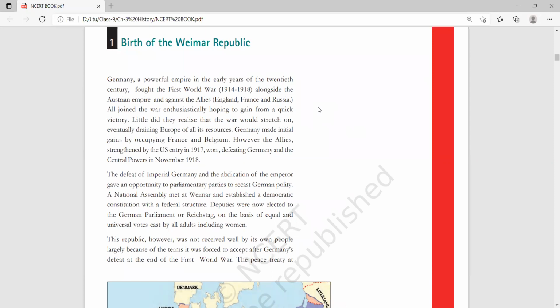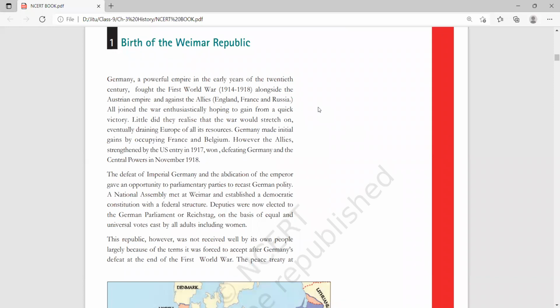Before 1914, Europe was a developed area. There was huge development there, but due to this war, this continent, which was considered a creditor, which used to give loans to others, had to take loans from other countries also. All the resources were drained due to this war.